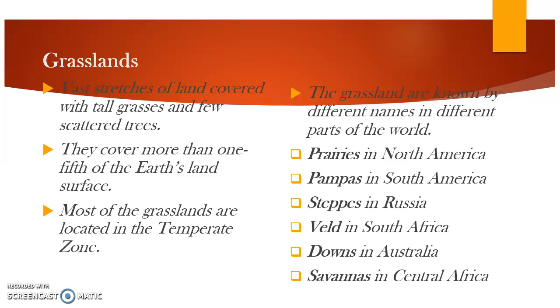The grasslands are known by different names in different parts of the world. Now let us see the names. Prairies in North America, pampas in South America, steppes in Russia, veldt in South Africa, downs in Australia, savannas in Central Africa. Fine. So you have to learn these names.